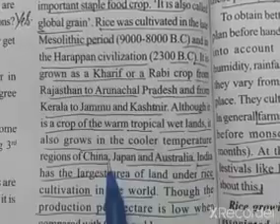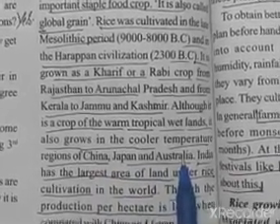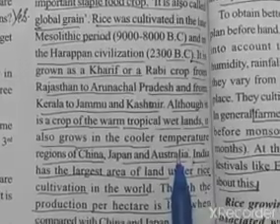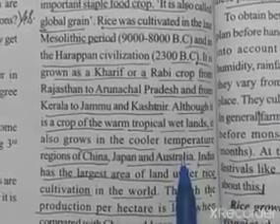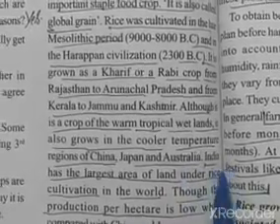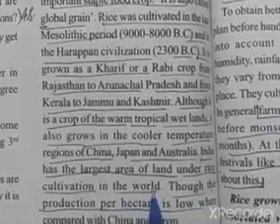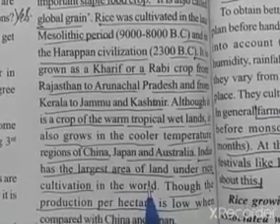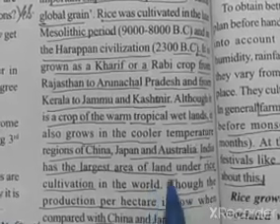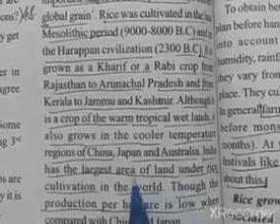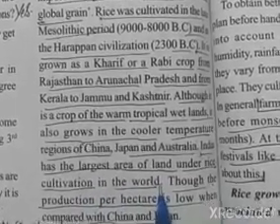Like in China, Japan and Australia, we can see cooler temperatures when compared to India. So even in these cooler temperatures, it can be cultivated. India has the largest area of land under rice cultivation in the world.